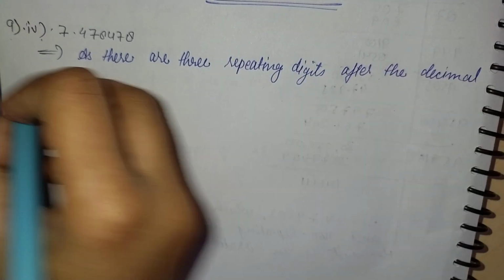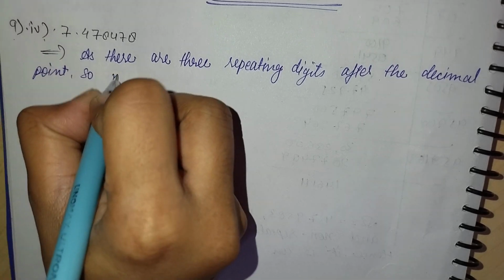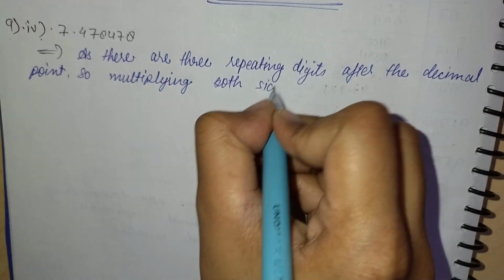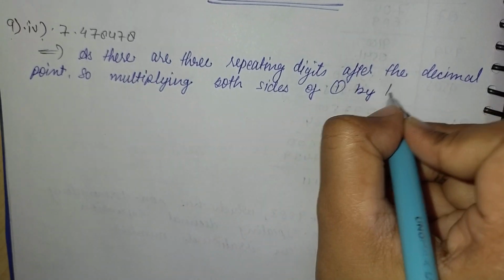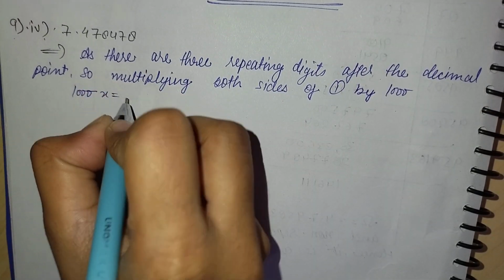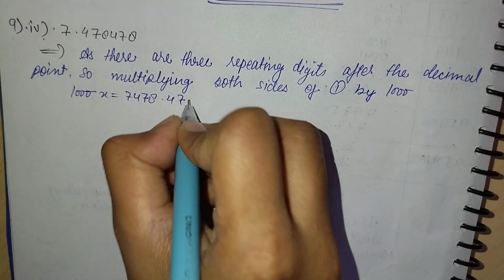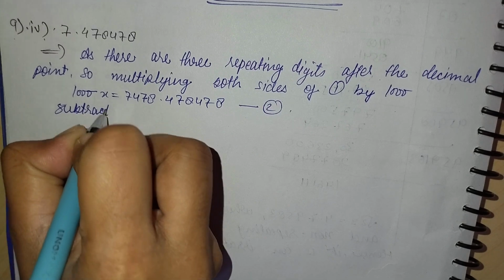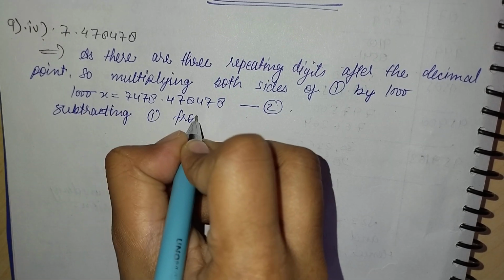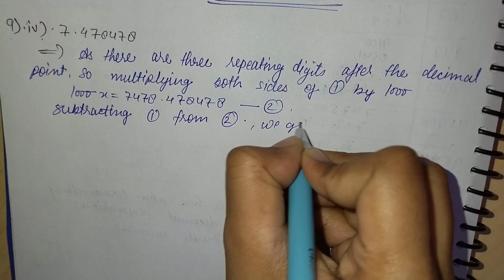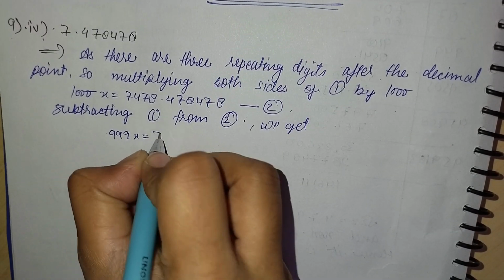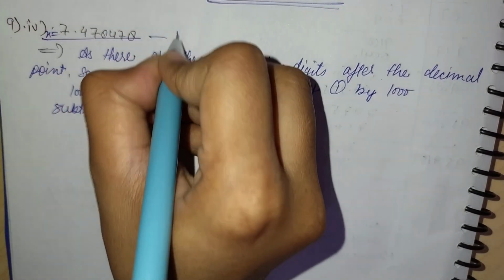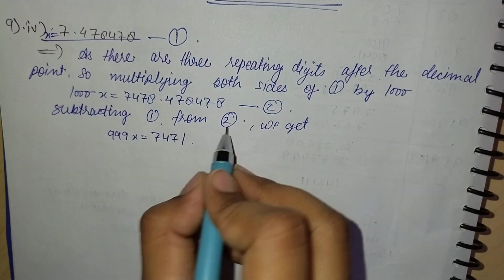So we will get the second equation, 1000x is equal to 7478.478478. Now subtracting first from second, we will get 999x equal to 7471. So x is equal to 7471 upon 999, which is in the form of p by q, hence it is a rational number.